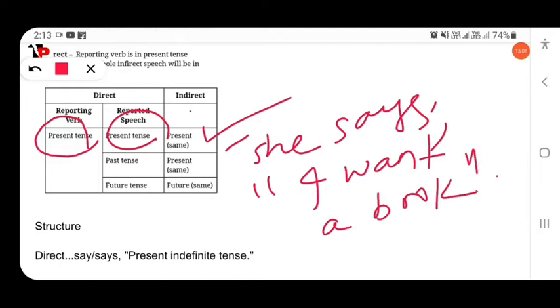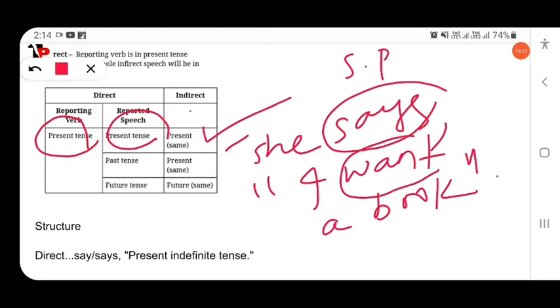So here says is the reporting verb, simple present tense, and the reported verb is also simple present, so no changes in the tense will occur.